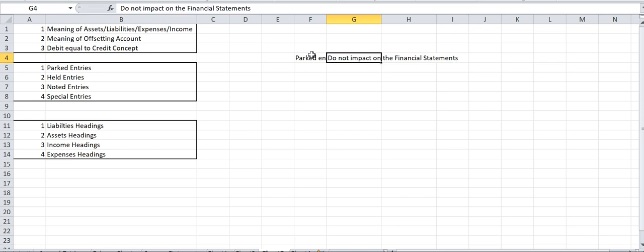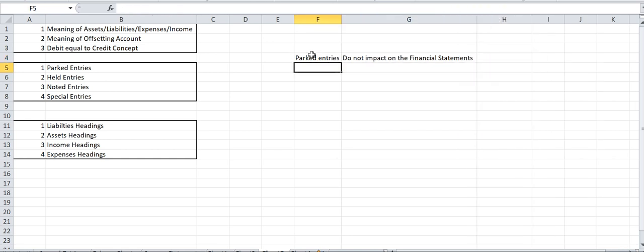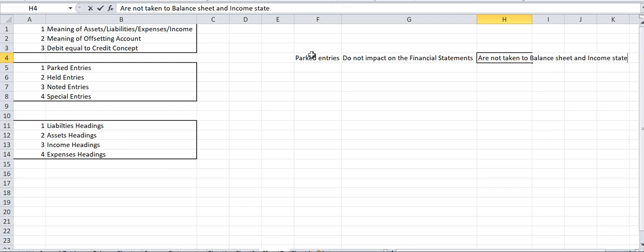That means these entries and the accounts in them are not taken to the balance sheet and income statement. Okay, is this clear? So parked entries basically mean those entries that do not impact our financial statements and they are not taken to the balance sheet or income statement.